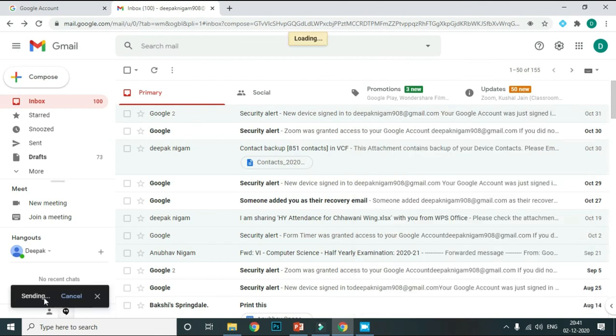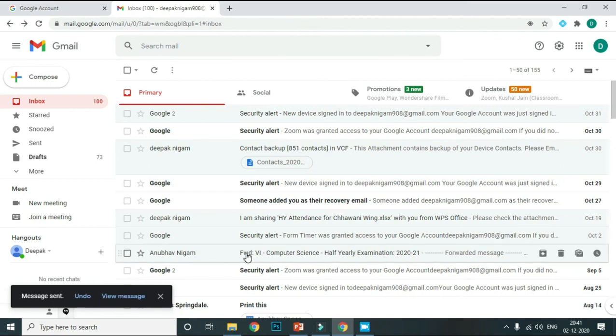Okay, so I hope you have understood this: how we can create an email, how we can see my existing mail, and how we can attach some files through mails. Okay.